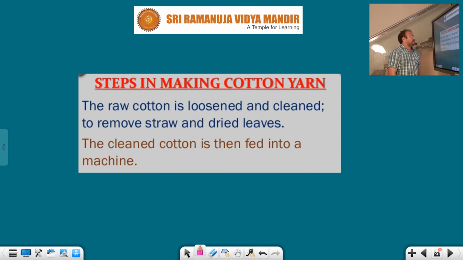Steps in making cotton yarn. Which steps are involved in making cotton yarn, students? The raw cotton is loosened and cleaned. First of all, what will you do? You should take raw cotton, loosen and clean it to remove straw and dried leaves. The cleaned cotton is then fed into a machine. Where should that cotton be fed? Machines.